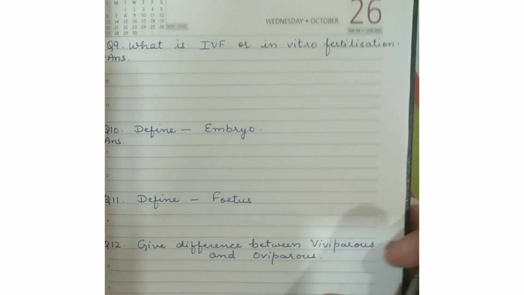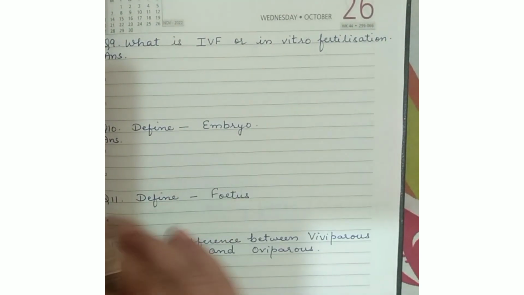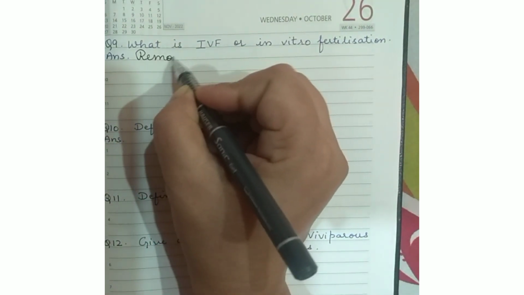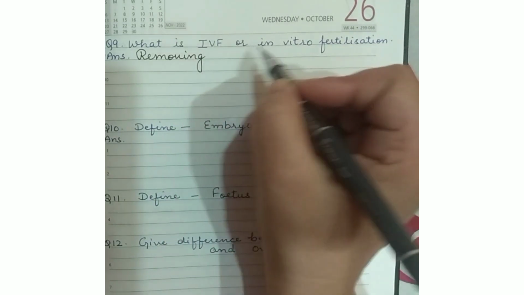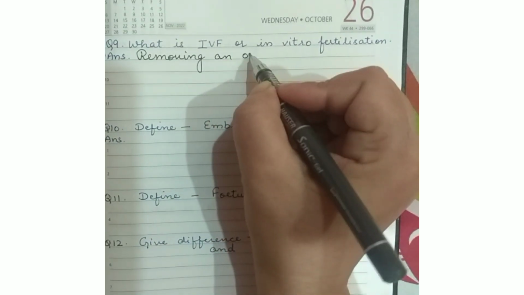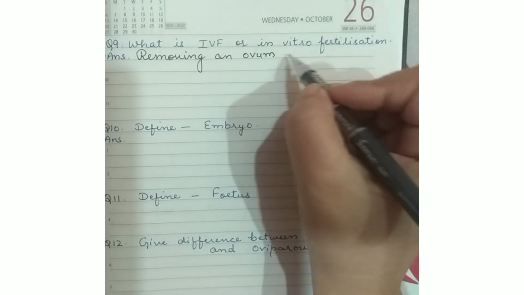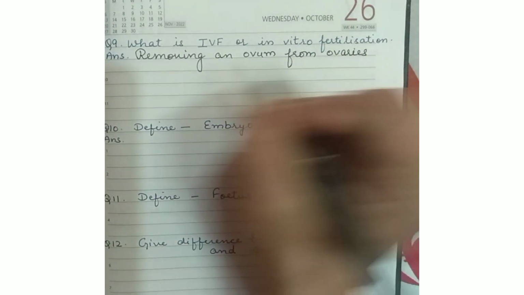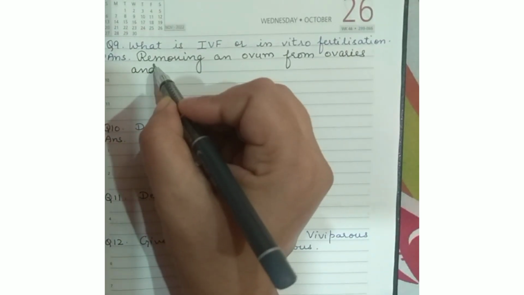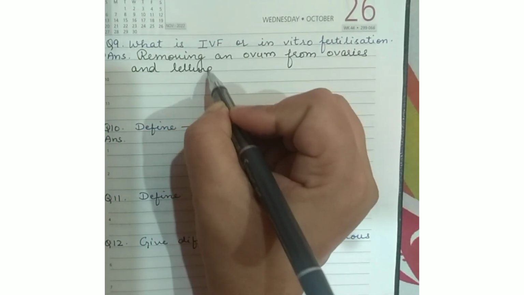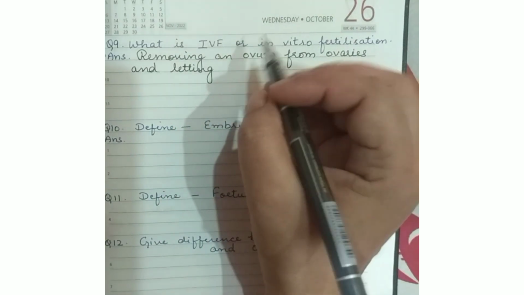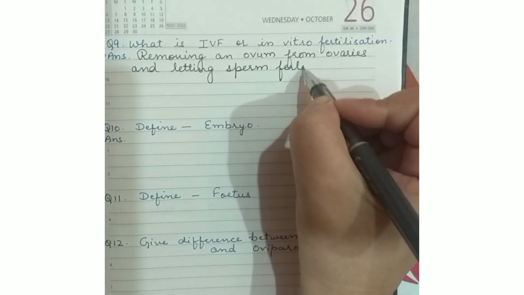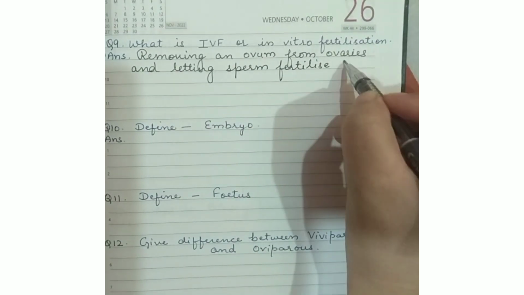Now next question is, what is IVF or in vitro fertilization? In vitro fertilization is just removing an ovum from ovaries and letting this ovum be fertilized by the sperm.